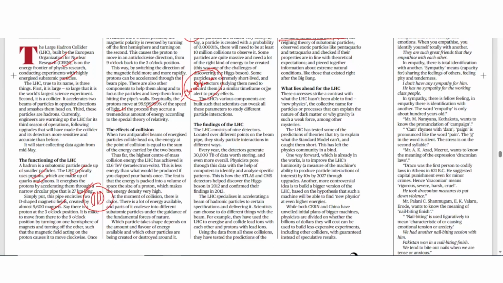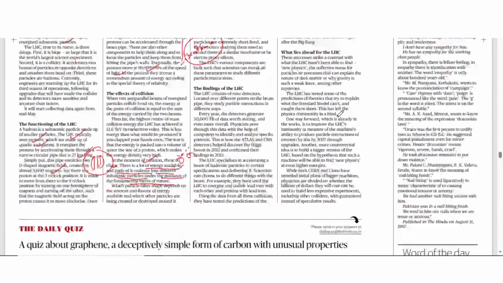Okay. So if you will see that at the moment of collision there is a chaos, there is a lot of energy available and parts of it collapse into different subatomic particles under the guidance of fundamental forces of nature. So यहाँ पे क्या होता है कि two protons when they collide, based on the energy pattern, different subatomic particles are created which can be used to give credence to the standard model of particle physics.